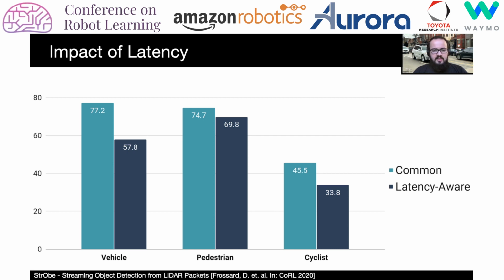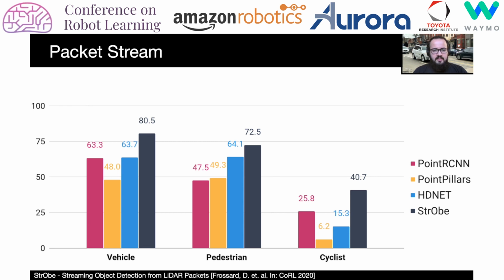The other baselines show the same trend. This indicates that the performance of full sweep models in the real world would be considerably lower. Conversely, here we evaluate all models in a packet stream setting. We can see that our model far outperforms the baselines, which struggle with the partial observations from a single packet.